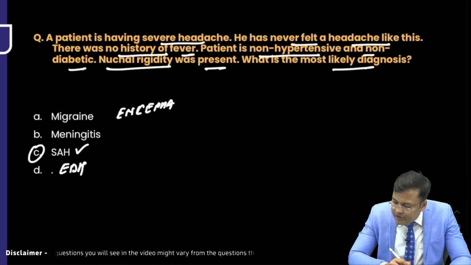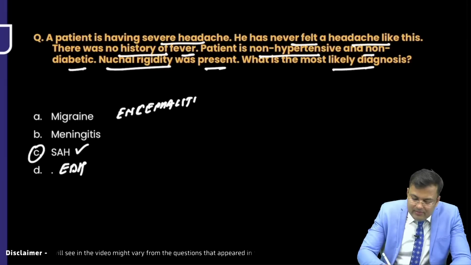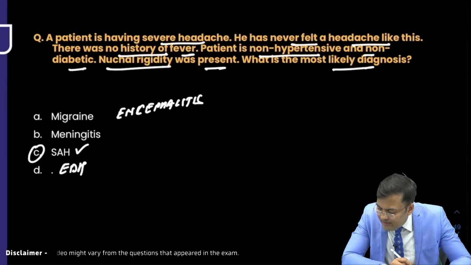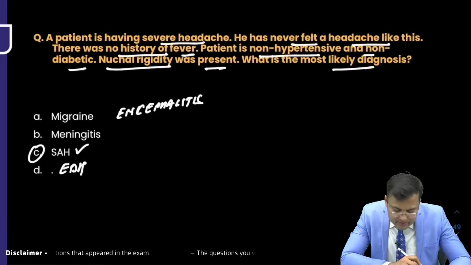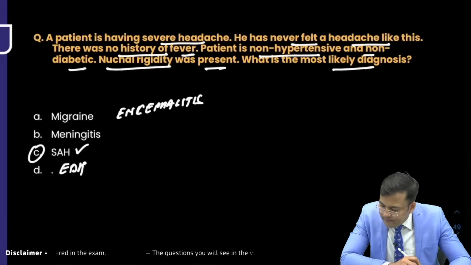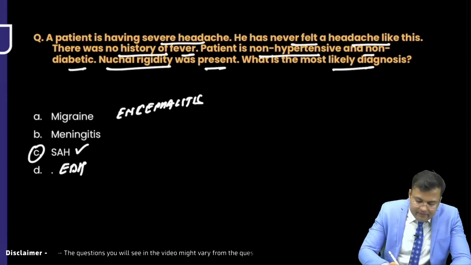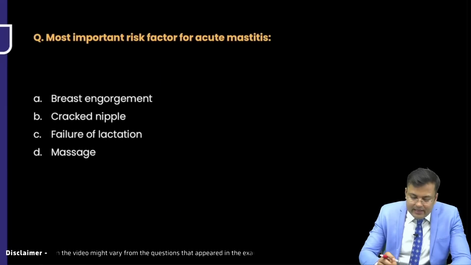El Nino polytrauma. Polytrauma question will be discussed in medicine or ENT. Migraine was there. EDH was not there. There was encephalitis. Right. Correct answer is subarachnoid hemorrhage.